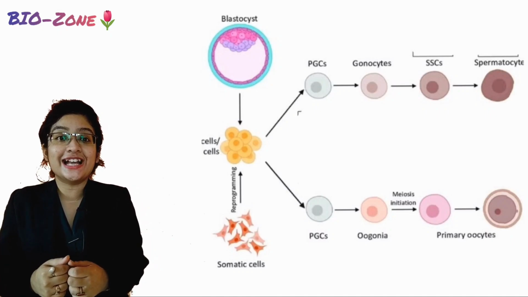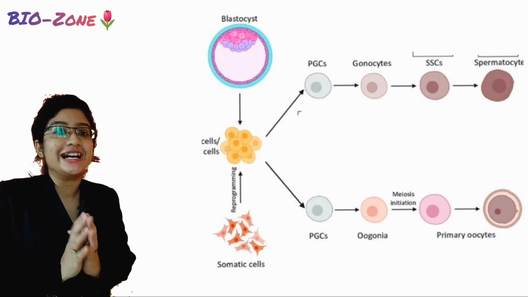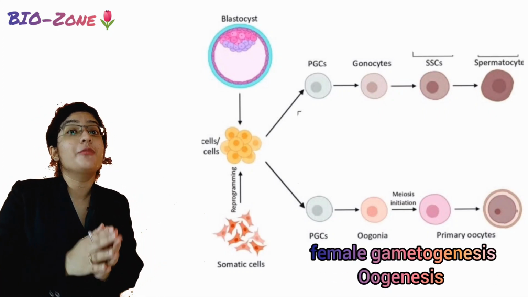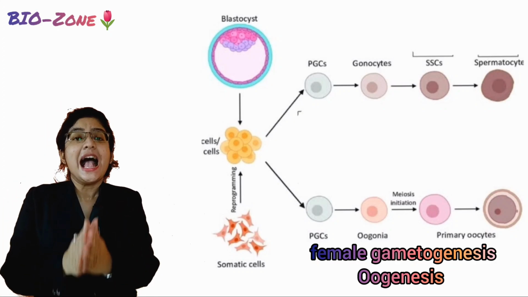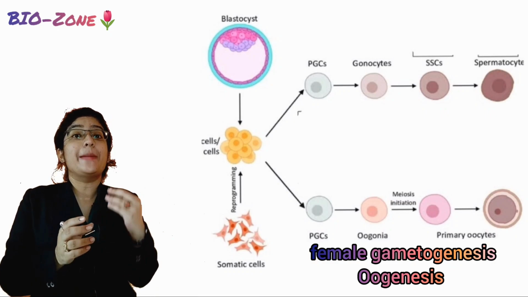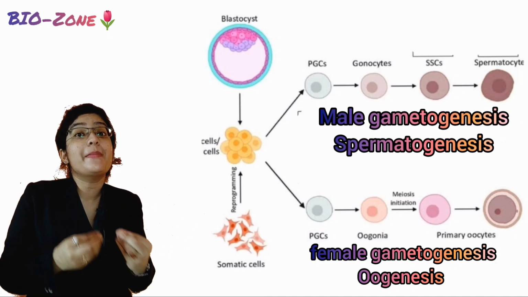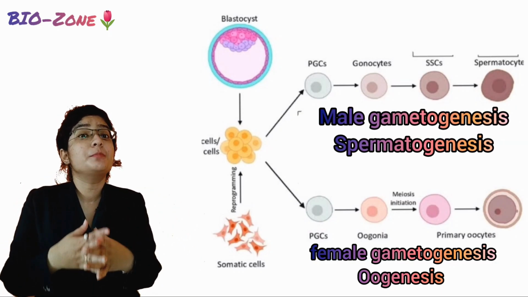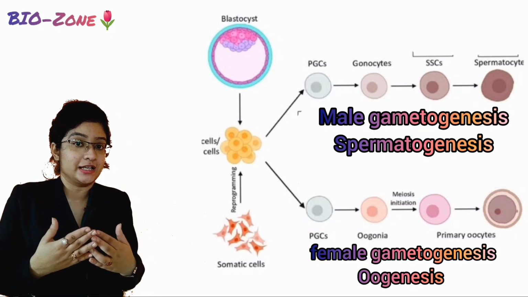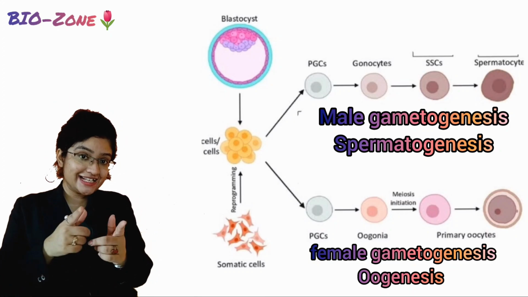Myself Vidisha Bhattacharya, and today we will discuss a very important portion of reproductive physiology, that is oogenesis, the process of formation of the mature female gamete. As we all know, for a successful fertilization we need a mature male gamete and a mature female gamete. The process of formation of the mature male gamete is called spermatogenesis, which we discussed previously. If you missed that video, please go through the link mentioned in the description box, right?